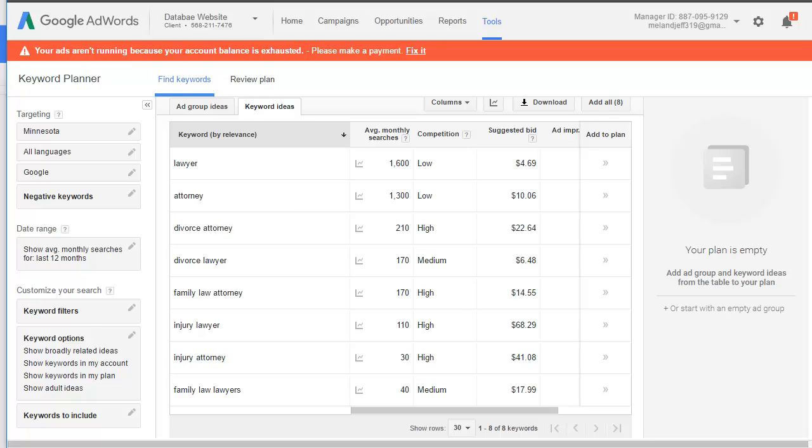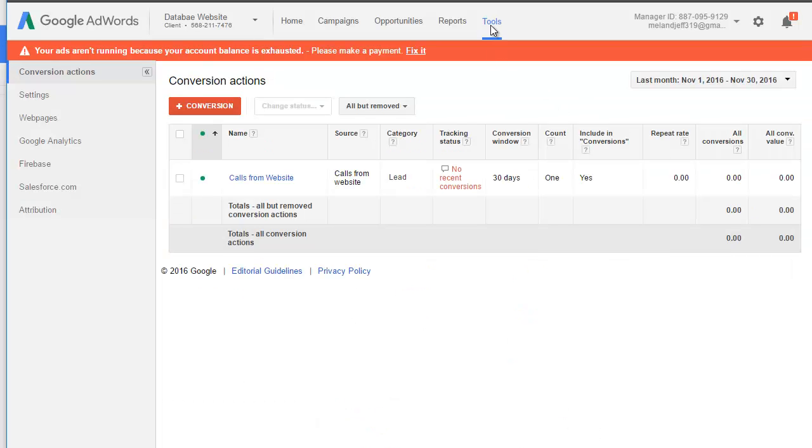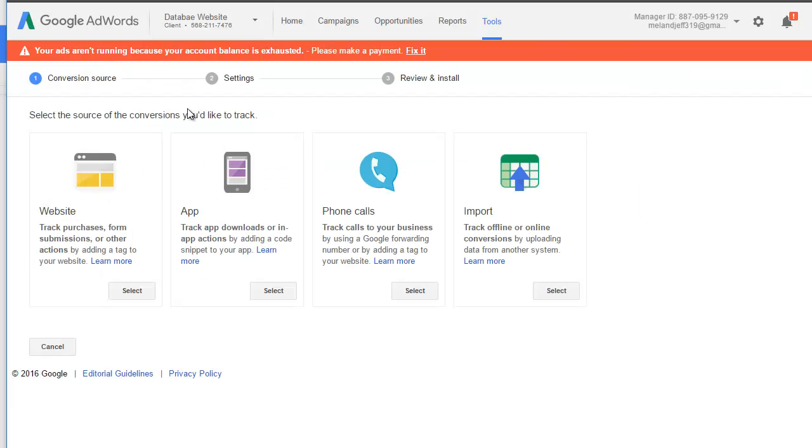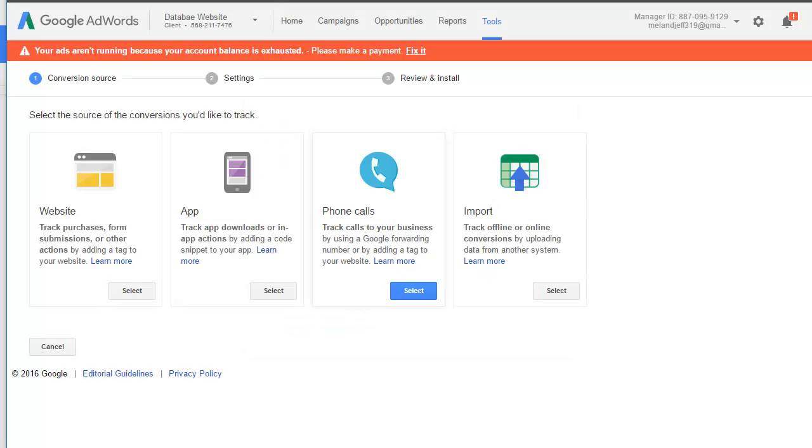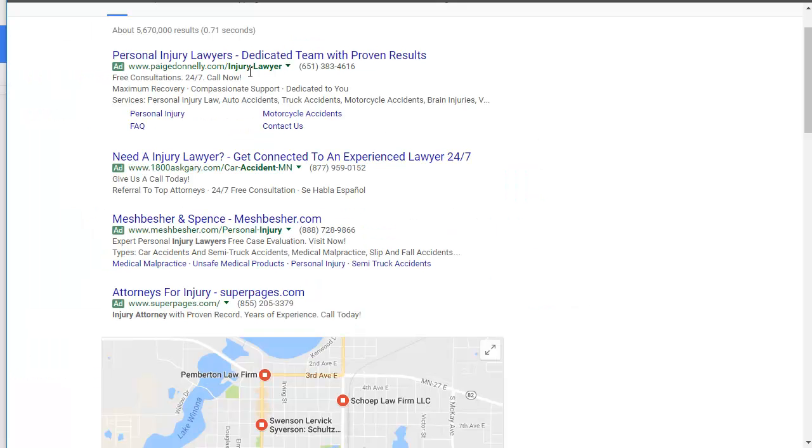So to set up tracking in your Google account, you go to Tools and add a conversion, and then add a calls from website conversion. You can also add a conversion for calls directly from the ads and the ad extensions. Okay, and the ad extensions are these extra things here that you see here.